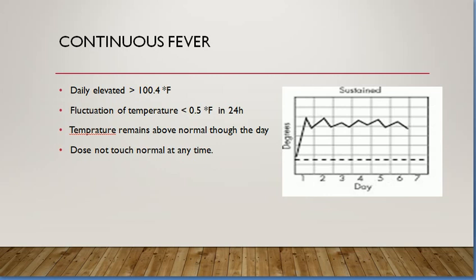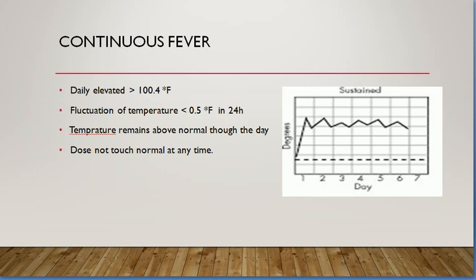There is a spike every day and the temperature is above normal every day. So the patient started from low grade fever, went up and then stays above normal. It is a continuous fever pattern. They started with low grade fever and then stay at this high temperature throughout the duration of the illness, and they don't come back to normal.